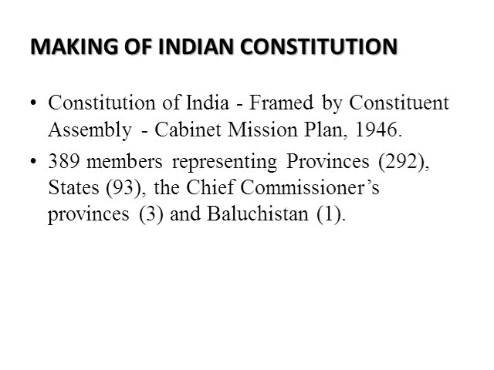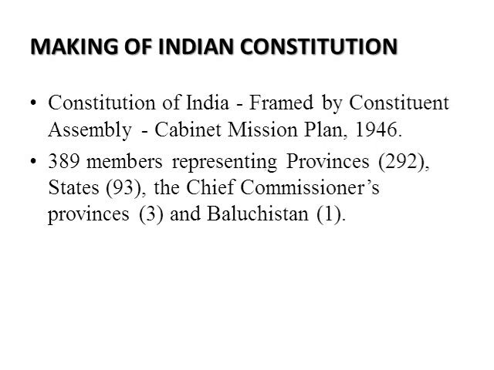So there are totally 318 members representing in the Constituent Assembly, of which 292 members were from provinces, 93 members from the princely states, 3 members from the Chief Commissioner provinces, and 1 member from Balochistan.